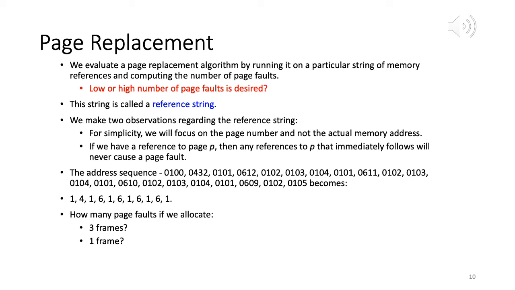So we just replace all these 4 with just page 1. In this way, our address sequence evaluates to this. So we are doing 2 things. We are extracting the page number, and for consecutive memory accesses to the same page number, we are only writing the page number once.